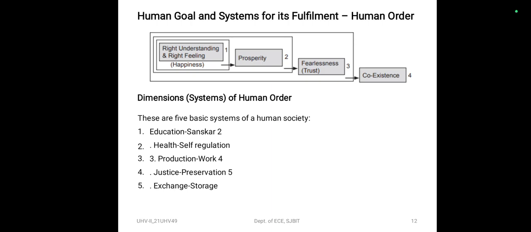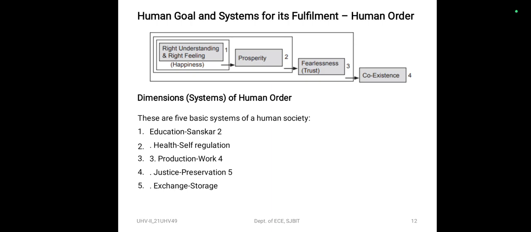So justice or preservation leads to fearlessness and coexistence. Then comes justice, which has to do with human to human relationship. If human to human relationship is understood, accepted, fulfilled, and rightly evaluated, it ensures mutual happiness or justice. Then there is trust in the society. Justice ensures the fulfillment of the third goal. Preservation leads to fulfillment of the relationship of the human being with the rest of nature, which means it fulfills the fourth goal